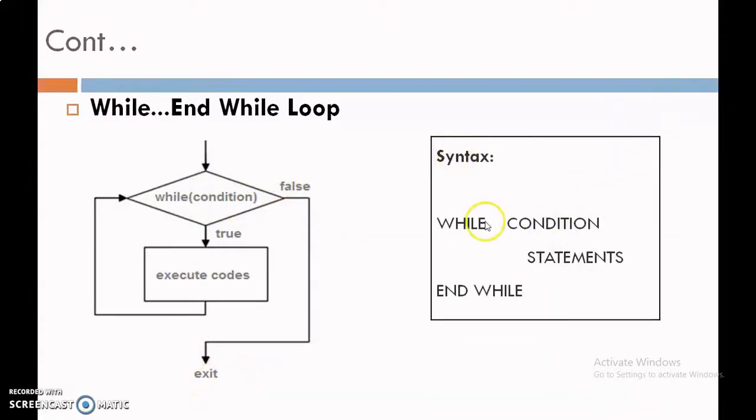Now the syntax of While and End While is: While, then write the condition, then the statements to be executed in the loop are written here, and at last End While is there. So in a While loop, the condition is checked at the entry point, so it is called an entry control loop.